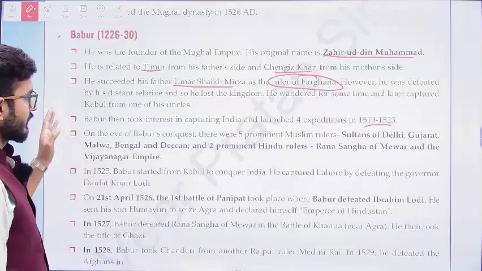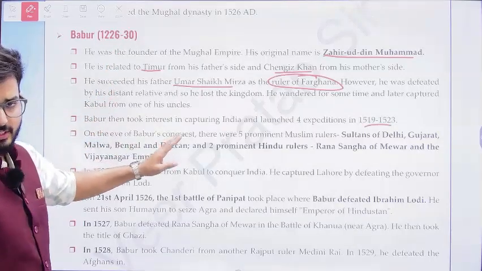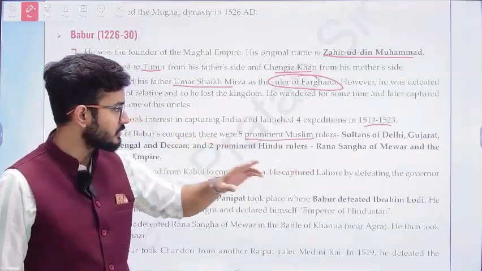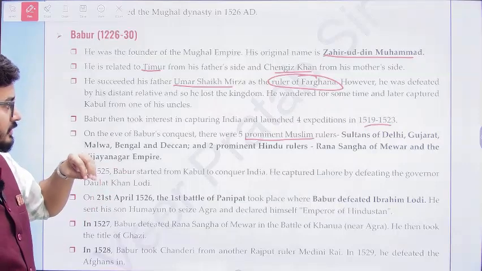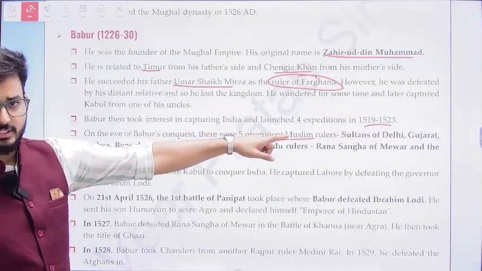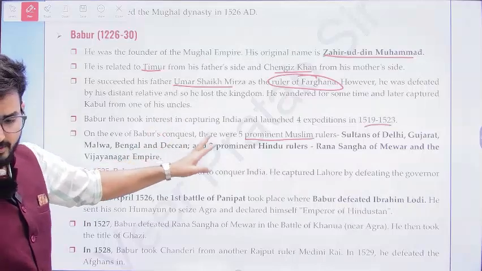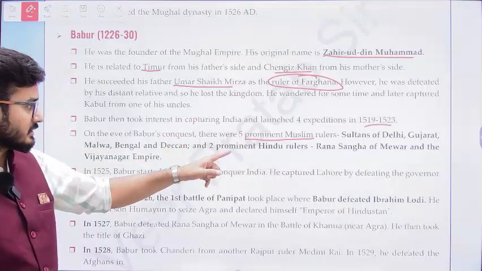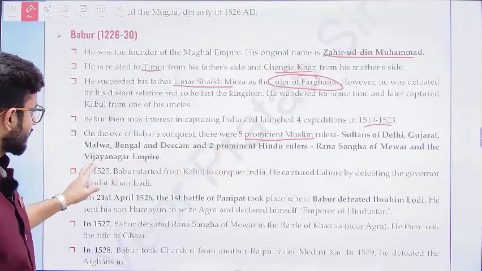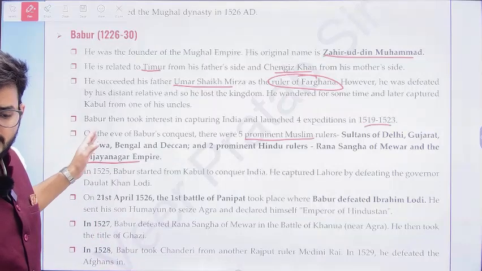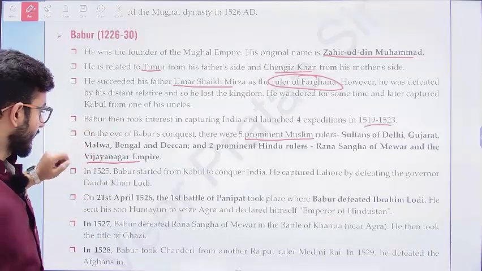Now, when Babur came into India, there were five prominent Muslim rulers in India. First is in Delhi, then in Gujarat, Malwa, Bengal, and Deccan. And contemporarily, there were Hindu rulers also. That is Rana Sangha and the Vijayanagar Empire. So these you need to keep in mind.